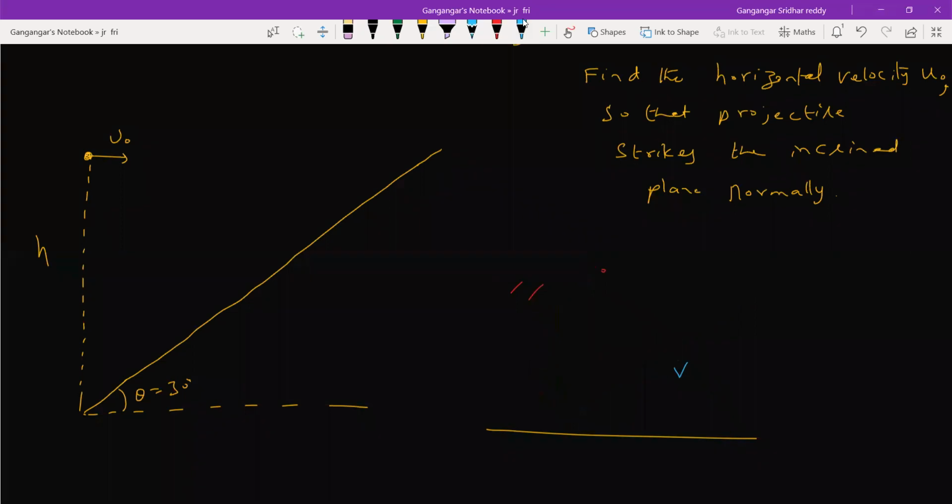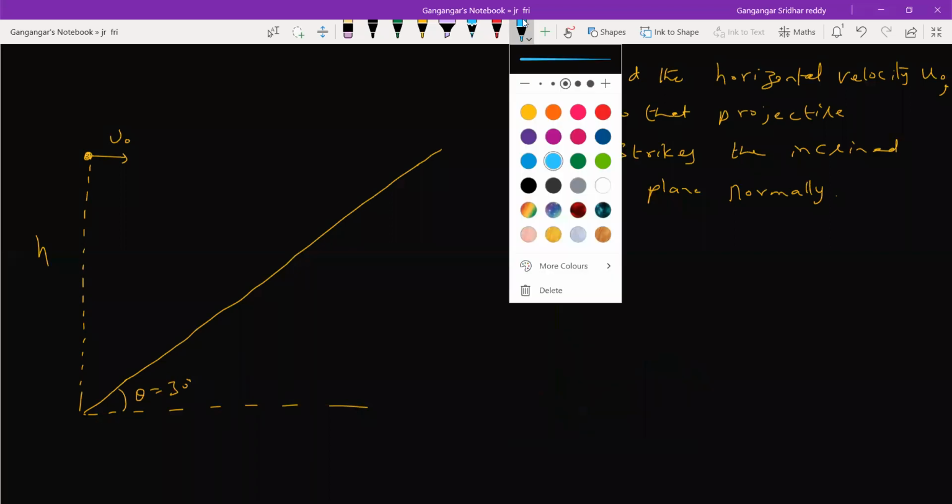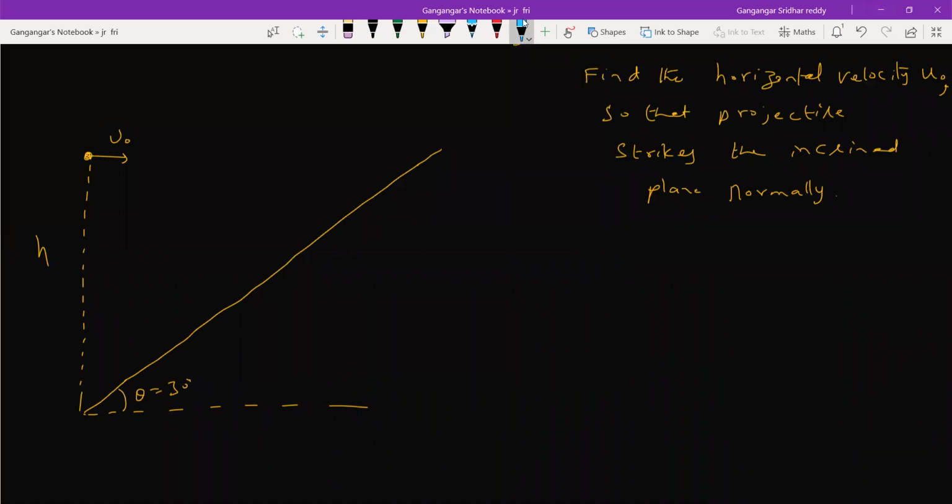So take help of this, draw a rough diagram, then see what you can do with the condition given. So the path will be a parabolic path, and it will strike normally. This is the thing. So these are the paths. Just write like this.